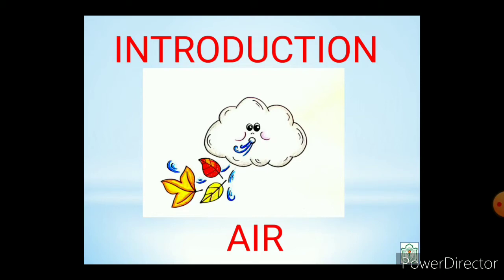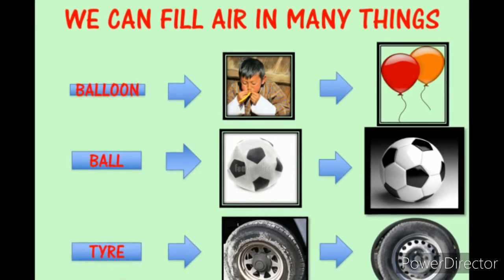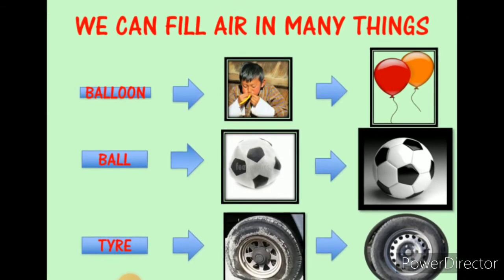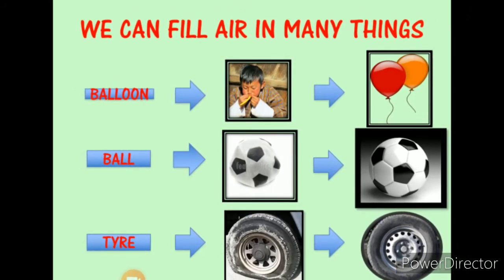Number 2, air is needed for burning. Number 3, air is needed for breathing. Number 4, air is needed for filling. Yes? So now let us do some exercises from your EVS workbook.